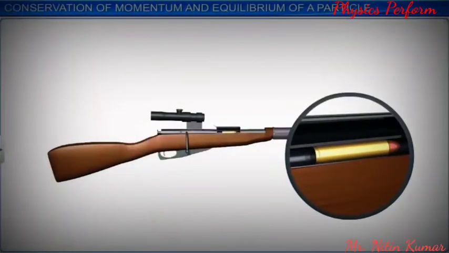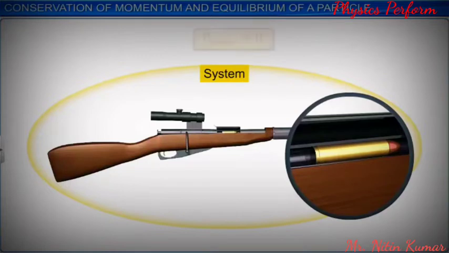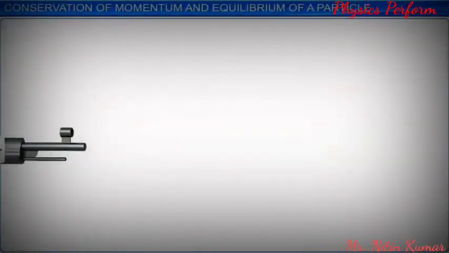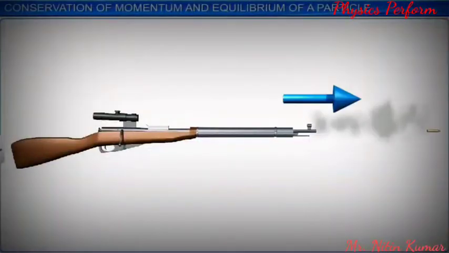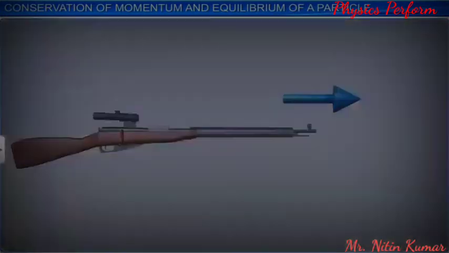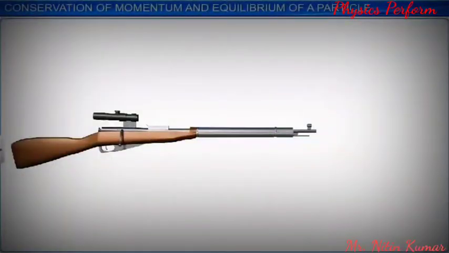Let us observe the recoil of a gun when a bullet is fired. The gun and the bullet are in one system. Initially, the gun and the bullet are at rest, which means the momentum of the system is zero. As soon as the bullet is fired, it moves forward with a very high velocity. Thus, there is a force exerted by the gun on the bullet in the forward direction. According to Newton's third law of motion, the bullet too exerts an equal amount of force on the gun in the reverse direction, which is referred to as the recoil of the gun.